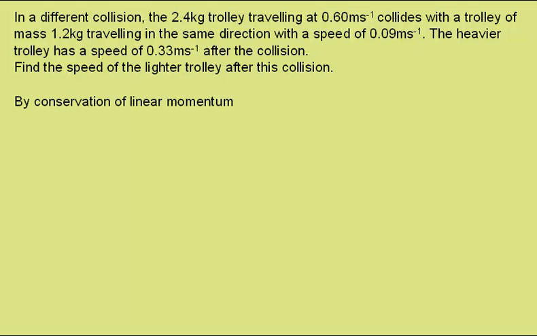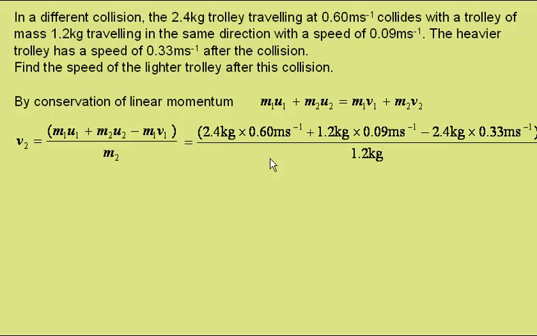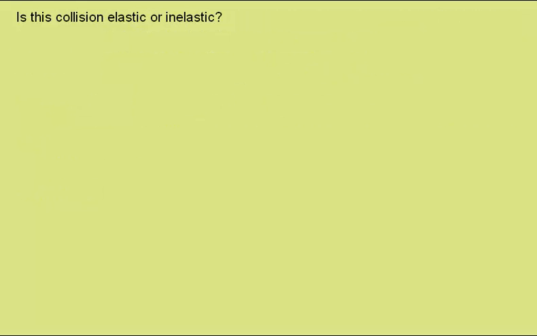Well, again we use the conservation of linear momentum, so the momentum before equals the momentum after, and again we need to find the speed of object 2. So using the same rearrangement as before, putting in the new values gives a speed now of 0.63 meters per second. Is this collision elastic or inelastic?